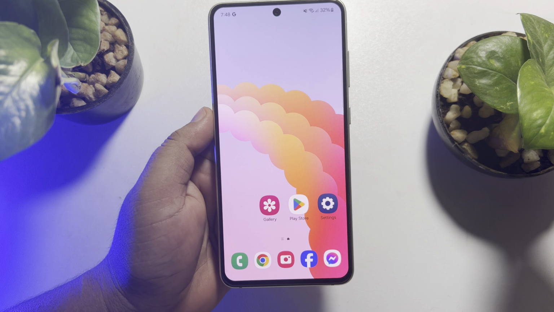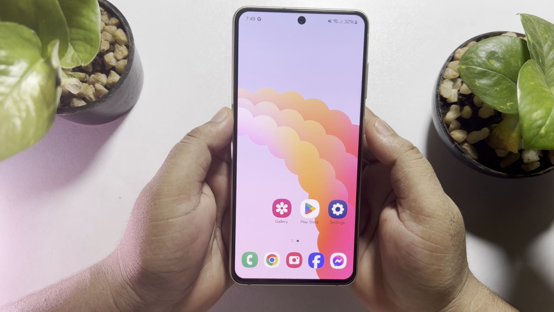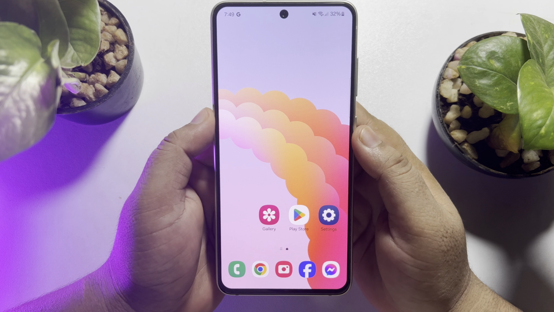Hi, this 5-minute solution is going to show you how to add custom notification sounds in an Android phone.